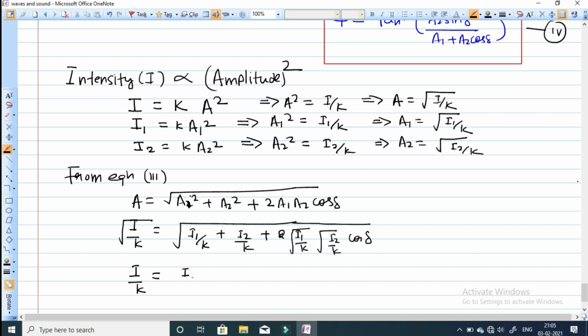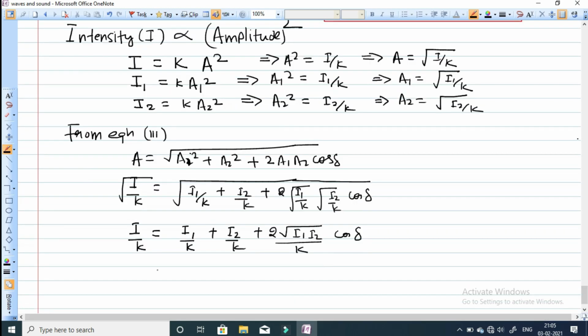So I1 by k plus I2 by k plus 2 under root I1 into I2 over k square. Outside the root, it will be k into cos of delta. K will be cancelled out from both sides. So you will get the expression of intensity in terms of intensity of individual waves: I1 plus I2 plus 2 under root I1 into I2 into cos of delta. So this is the expression of intensity also when two waves superimpose.